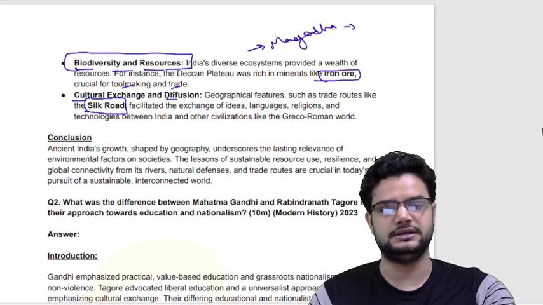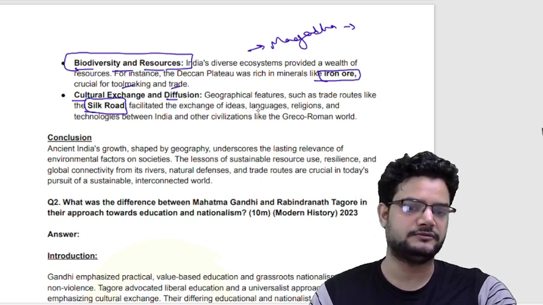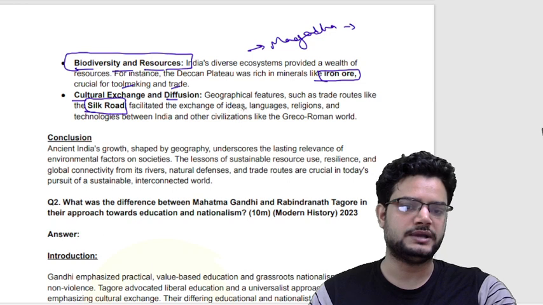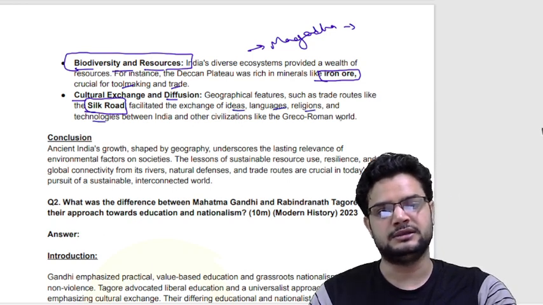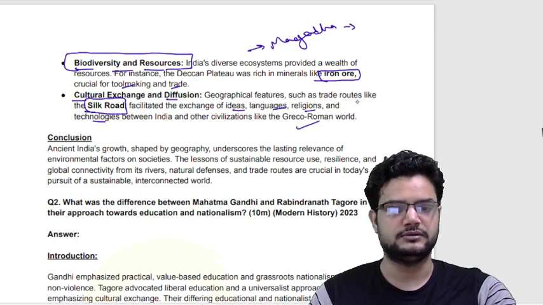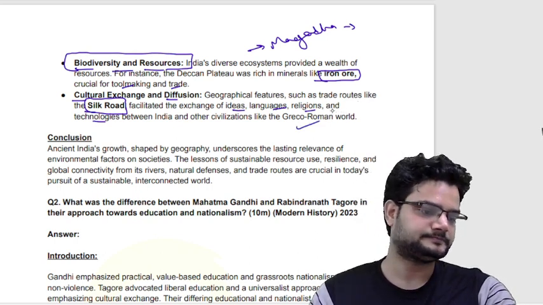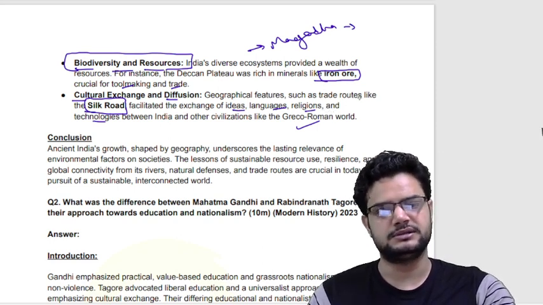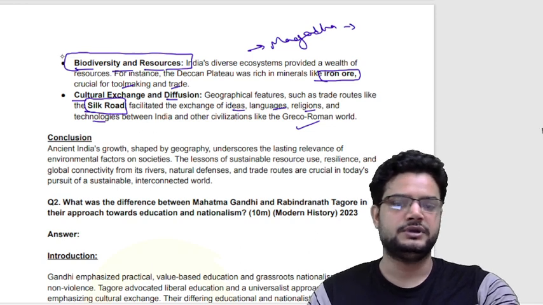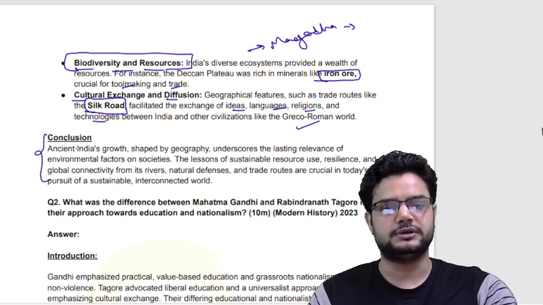Then cultural exchanges and diffusion, because of the various trade routes like the Silk Road, which developed in ancient India due to the various passes that we have, led to the exchange of ideas, languages, religions, and technologies between India and other civilizations, like the Greco-Roman civilization. You can give an example of how we learned the art of silk weaving from China and developed our silk industry, right?